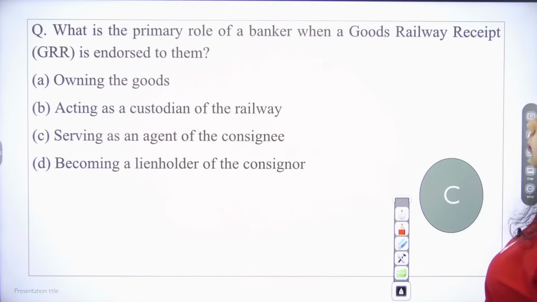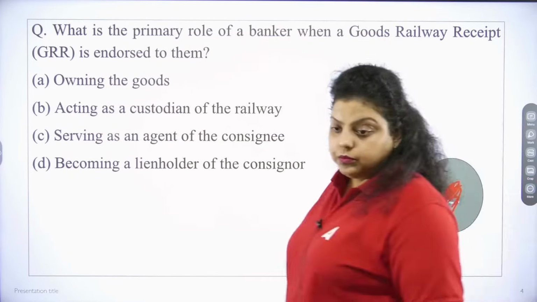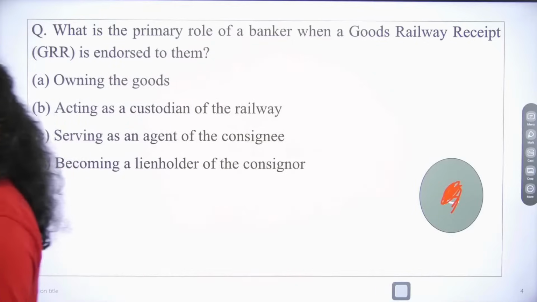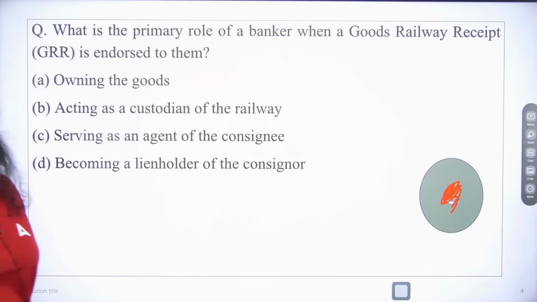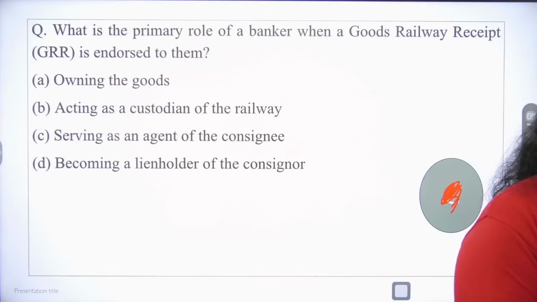Chalo, next question: what is the primary role of a banker when a goods railway receipt is endorsed to them? Endorse means transfer to them.